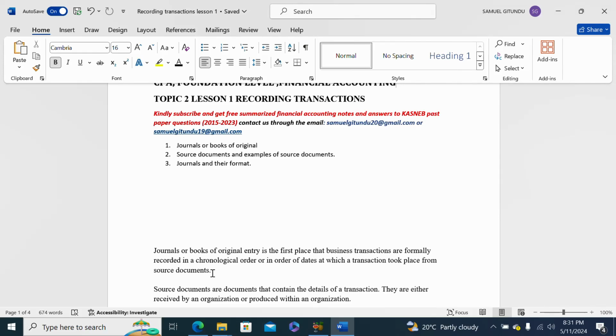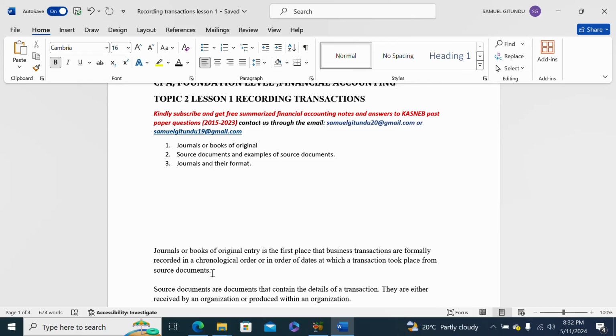It does not matter whether that book is a physical book or it is a computerized book, as long as it is the first place where a transaction is recorded, then that is a journal. And that transaction is recorded from source document.